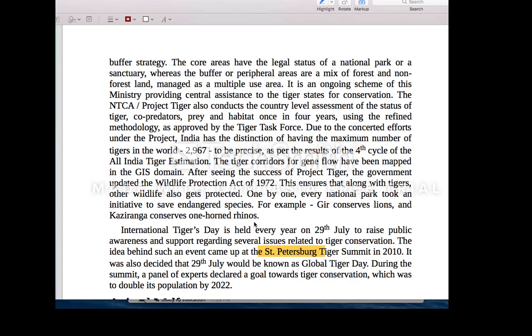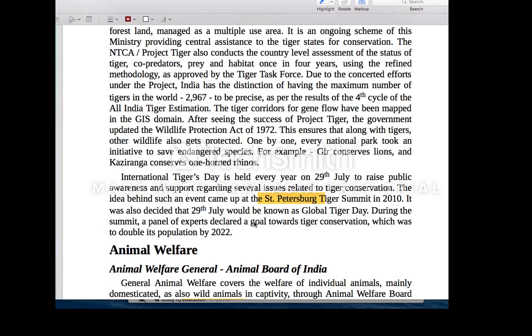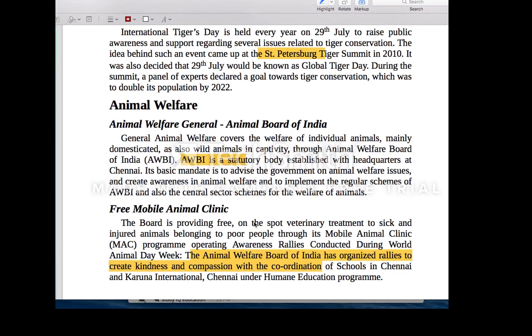And the recent tiger census is also very important, because they have utilized technology, and they have also, for the first time, collaborated with countries like Nepal. And you also need to know what the tiger range nations are. That is also a very important thing you need to see.